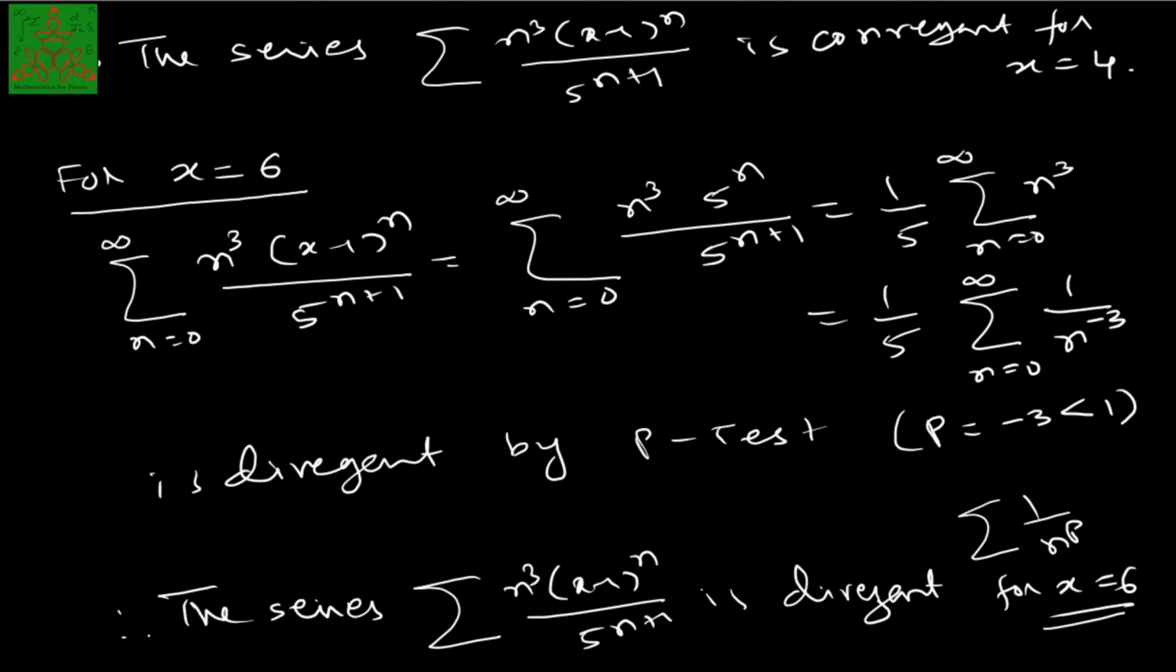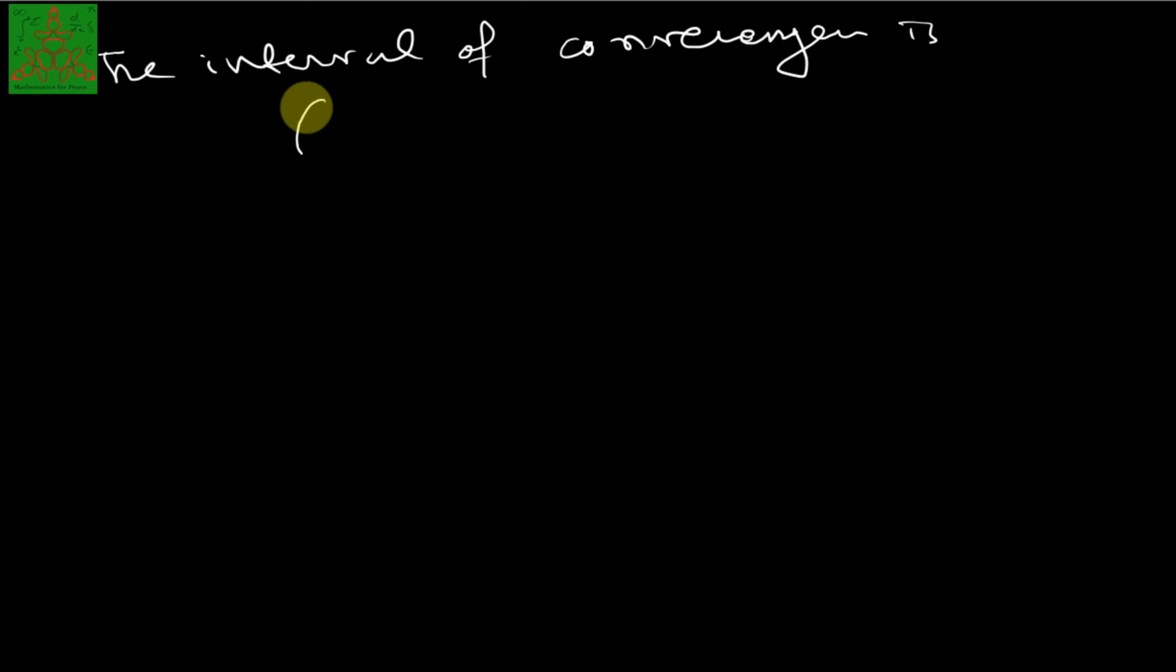Therefore, now we conclude that the interval of convergence has the endpoints 4 to 6, but at 6 it is divergent and at 4 it is convergent, which we have concluded. So the interval of convergence will be closed 4 to open 6. Let's solve one more example here.